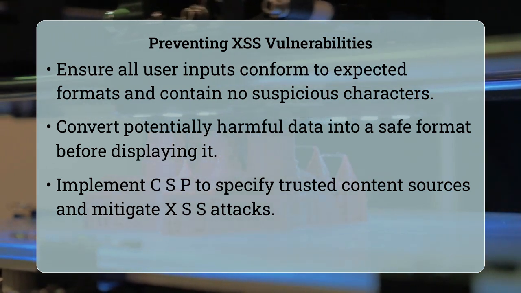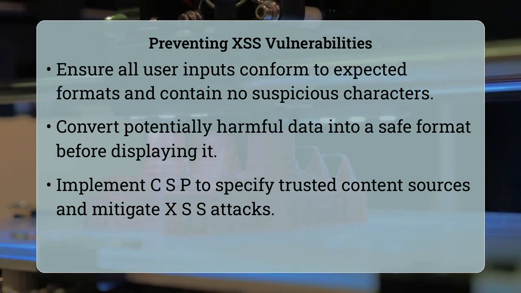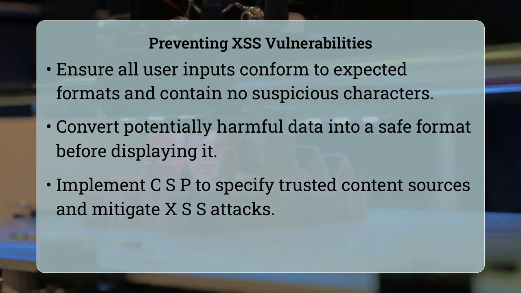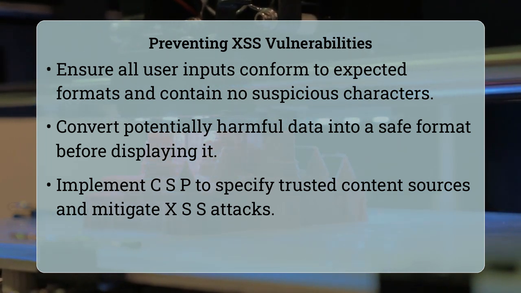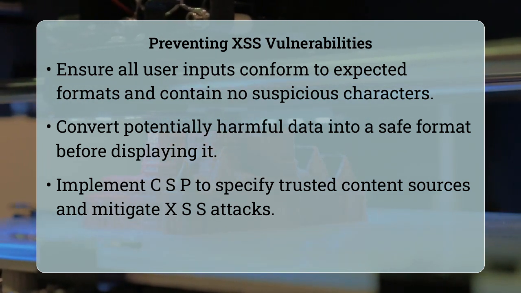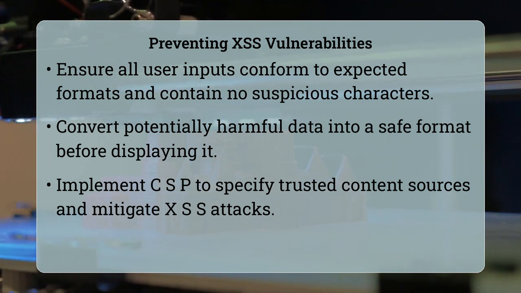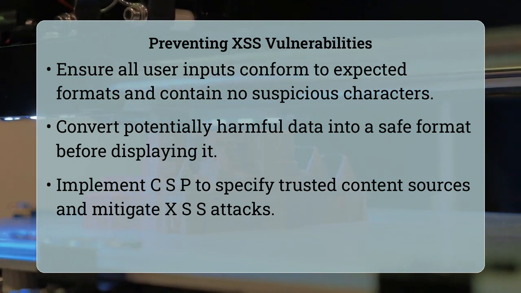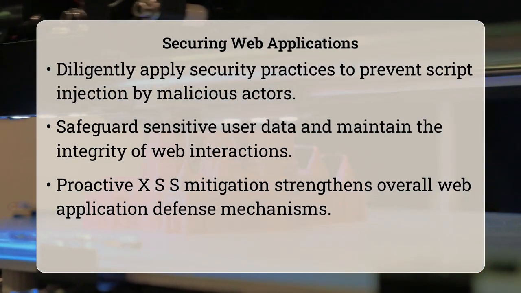To guard against this threat, developers must diligently implement robust input validation and output encoding. Input validation ensures that user submissions conform to expected formats and contain no suspicious characters, while output encoding converts potentially harmful data into a safe format before it is displayed on a web page.